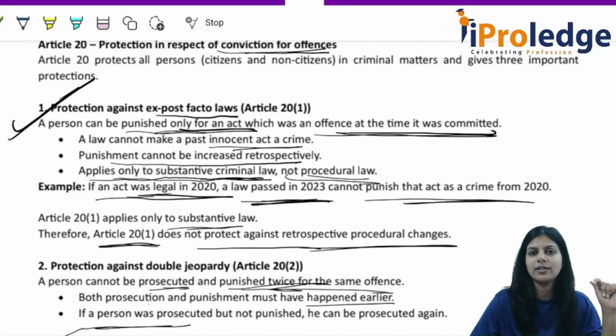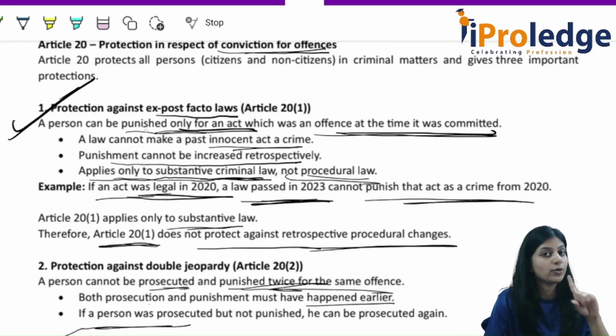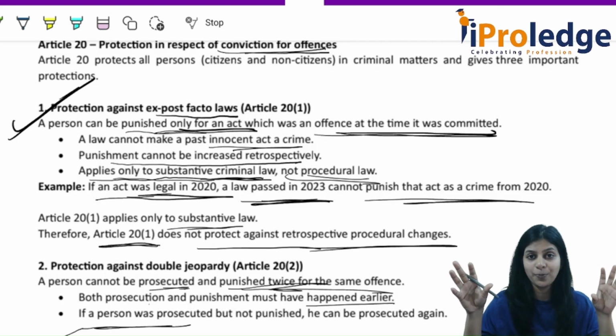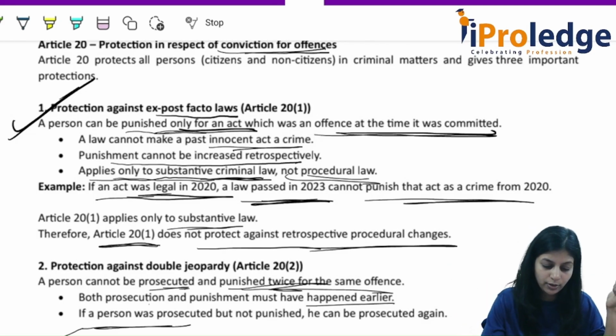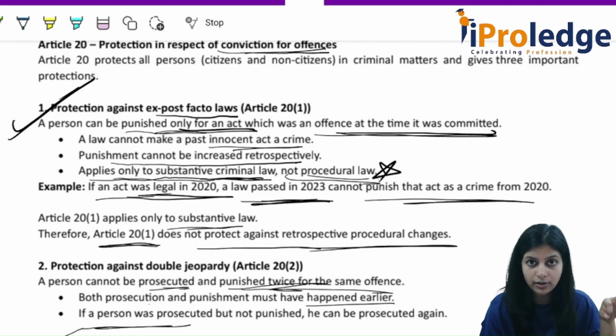The three are: protection against ex post facto law, that is, prospective law and retrospective law; protection against double jeopardy; and protection against self-incrimination. Understood? What do you mean by prospective in nature and retrospective in nature? The important thing to remember is that it applies only to substantive criminal law and not to procedural law.